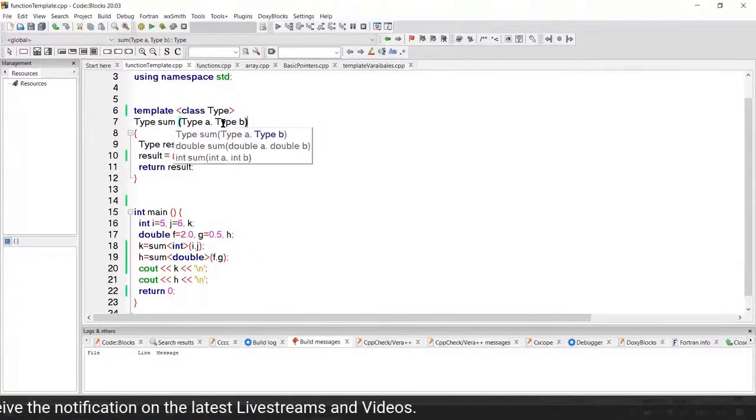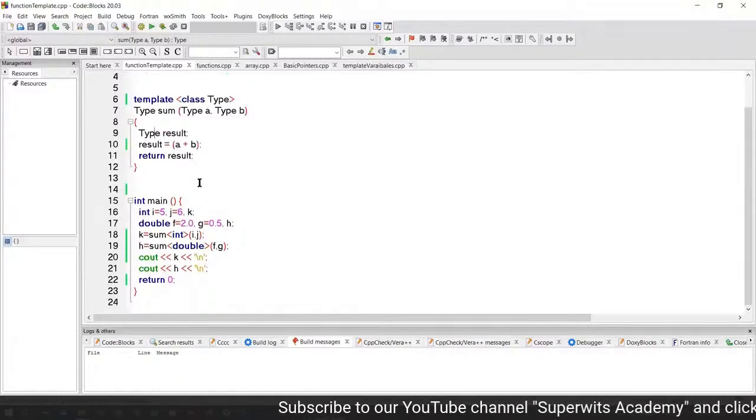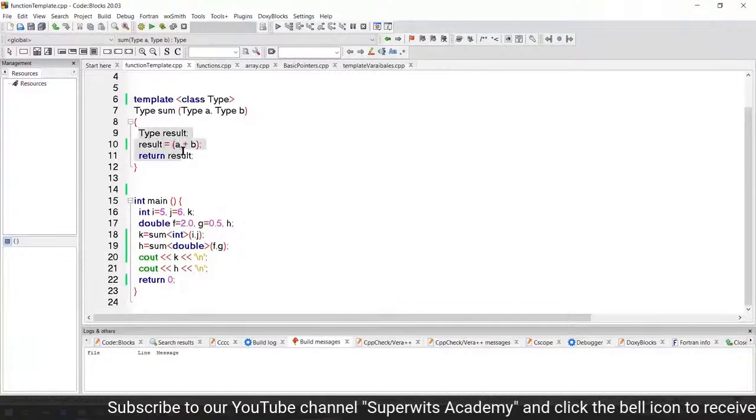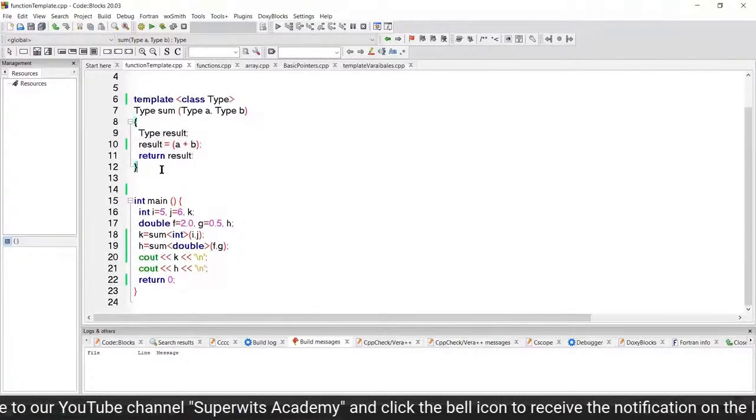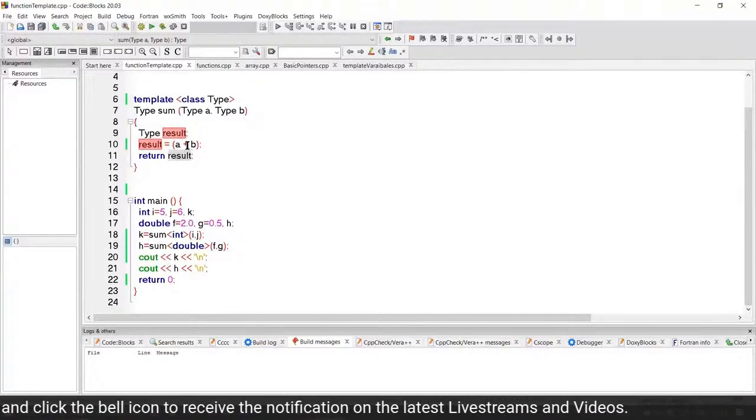Now, I've taken this example from cplusplus.com. You can go there as well. You can see the same example. There's a beautiful explanation which has been done. So here, the type result is being provided, and it is going to return the result once the overall functionality is done.